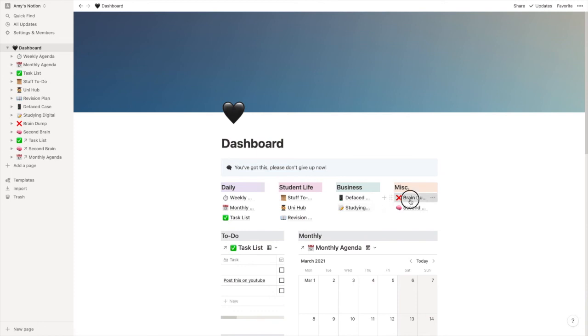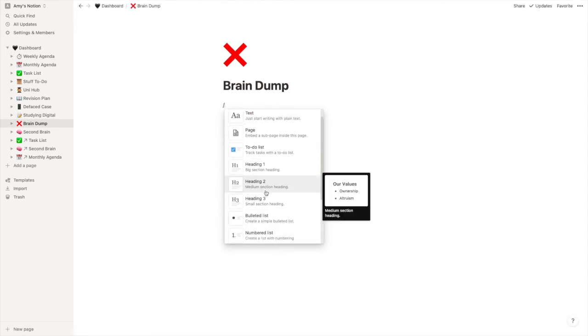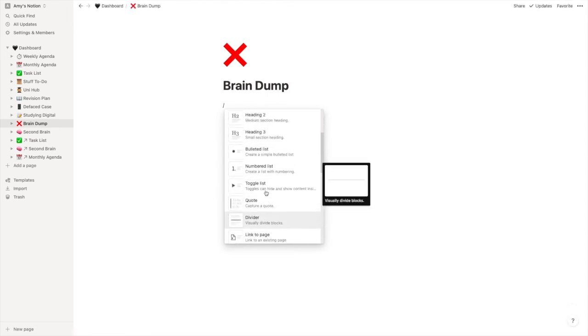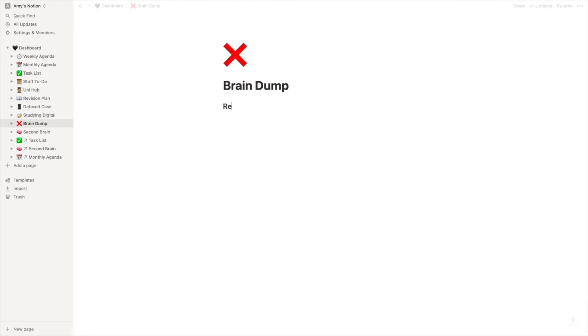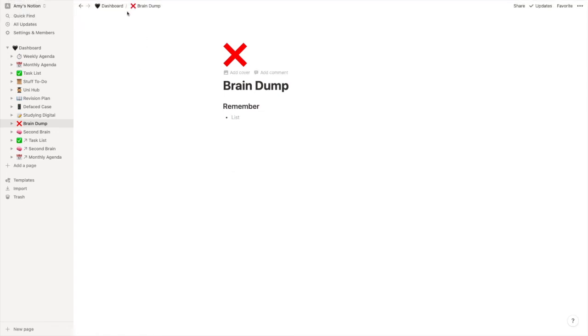So that's that, and then we'll go on brain dump, which is literally an empty page. That's fun. So let's add some things in here. Let's have remember, and then we'll put a little bullet list here, just as an example.